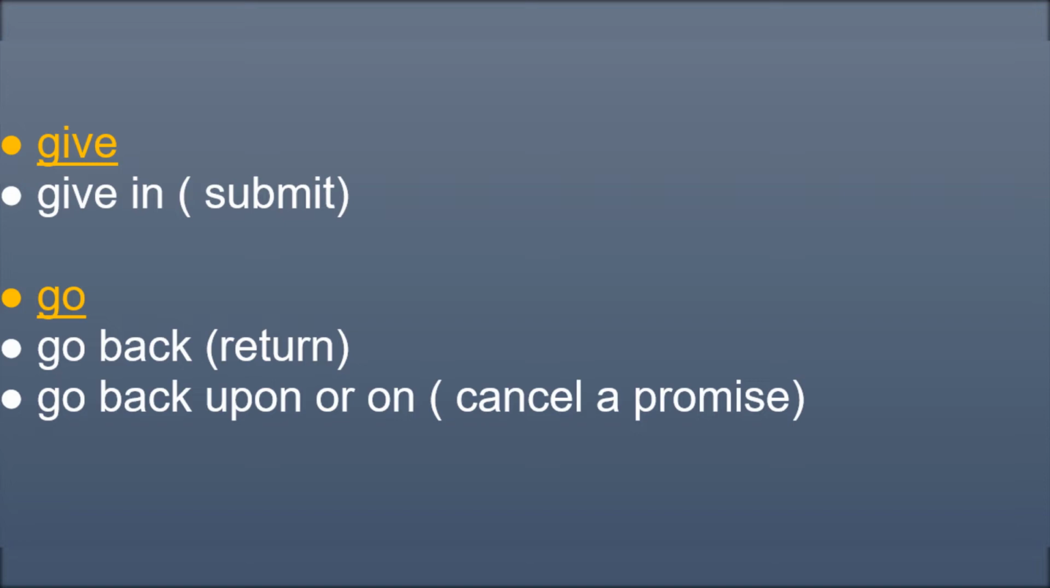To understand how a verb changes into an idiom with its meaning, you can detect that in give in, the verb give is followed by the preposition in. In go back, the verb go is followed by the adverb back. In go back on, the verb go is followed by the adverb back and the preposition on.